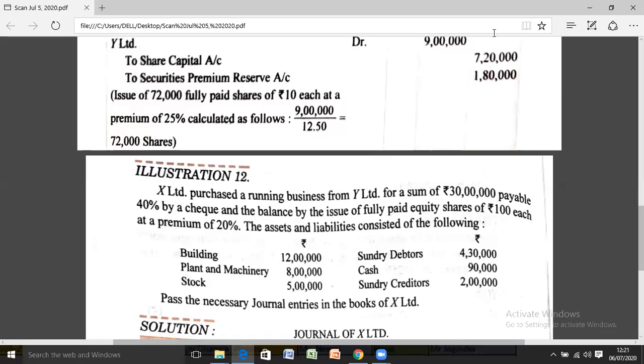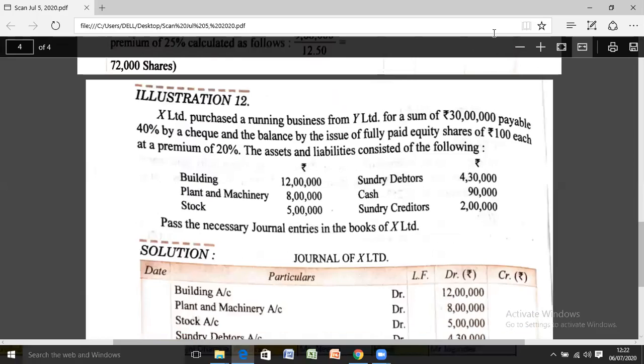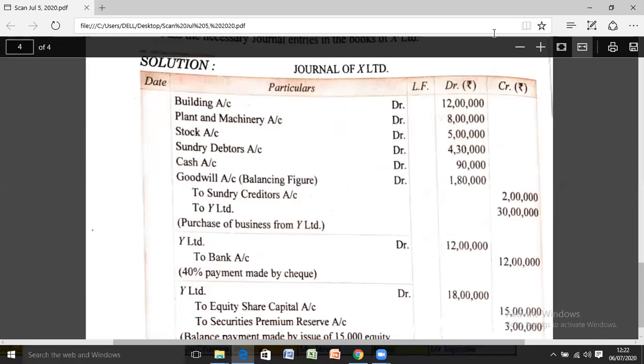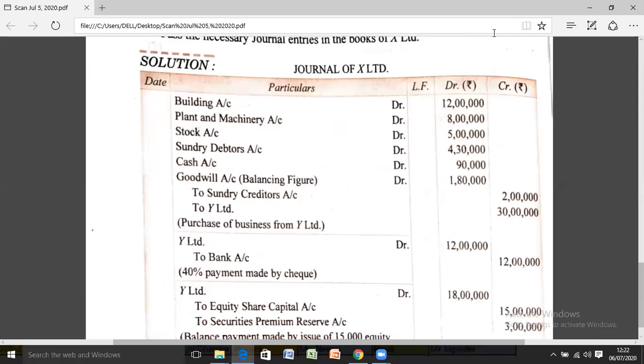Now look at the solution, please. Please scroll the screen. See how the entry is to be passed. All the assets are to be debited, all the liabilities are to be credited, and the purchase consideration value is also to be credited. The entry: building account debit 12 lakh, plant and machinery account debit 8 lakh, stock account debit 5 lakh, sundry debtors account debit 4 lakh 30,000, cash account debit 90,000.